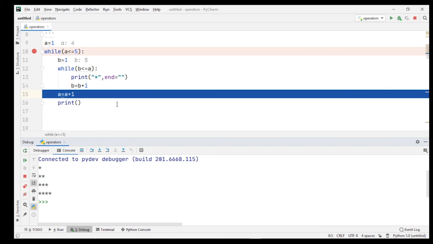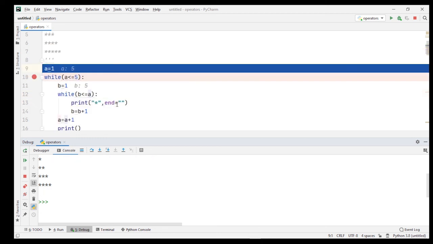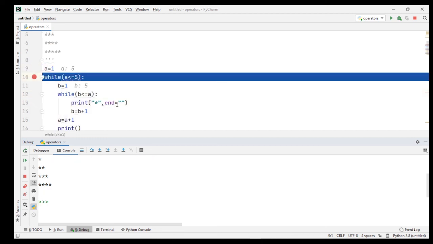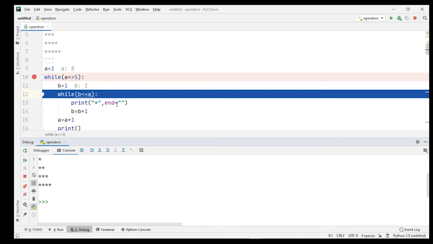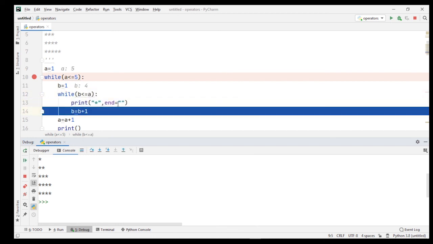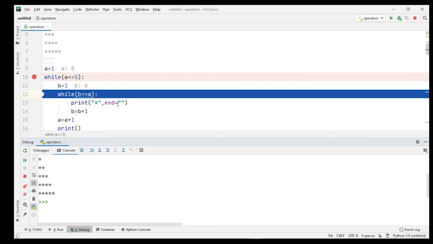And here I mention a is equal to a plus 1. Now the value of a is increased by 1, that means the last value of a is 4, and now it is increased by 1, so the value of a will be 5. Then again it checks whether the value of a is less than or equal to 5. Yes, it is true. The b value is initialized to 1, you can understand. Now 1 is less than or equal to 5, yes. 2 is less than or equal to 5, yes. 3, yes. 4, yes. And 5 is less than or equal to 5, yes.